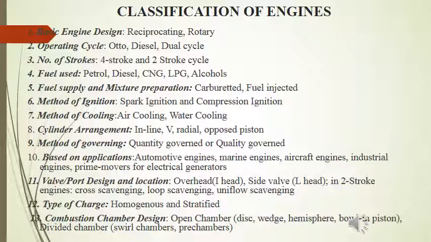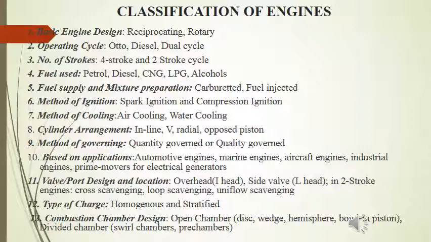On the basis of method of cooling, engines are classified as air-cooled engines and water-cooled engines. Air cooling is employed basically in small capacity engines in which heat dissipation rate is quite low, whereas water cooling is employed in the case of high capacity engines in which heat dissipation rate is quite high and air alone is not sufficient to take away the heat.